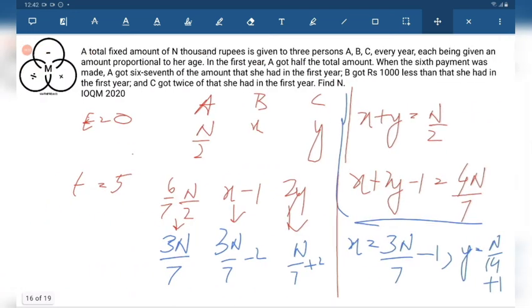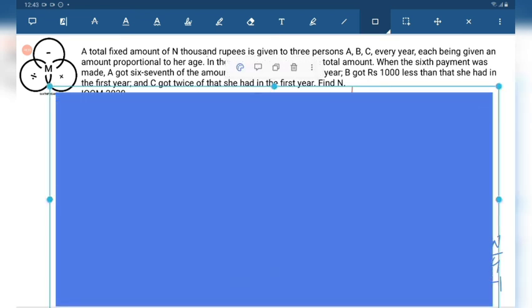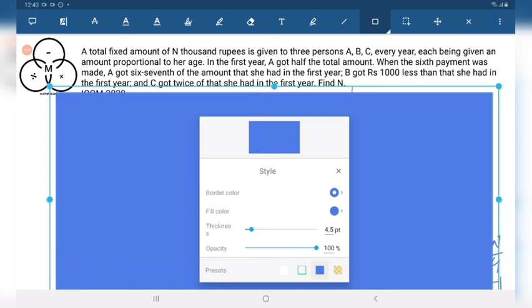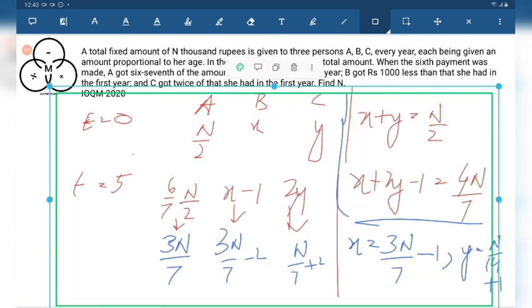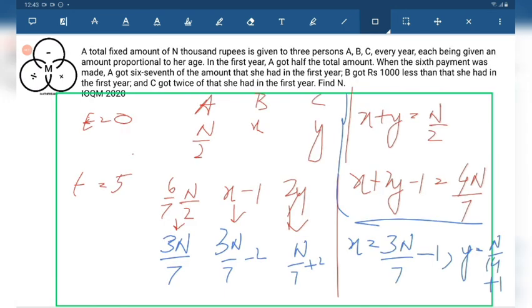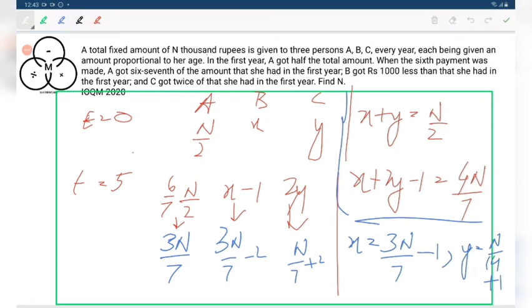What was the most important thing in this approach was this page. This is the most important thing. After this, the problem is easy. Up to this, the problem was difficult. After we are getting this part, these linear equations, the problem is very easy. You can just compare the ratios and find out the value of n.